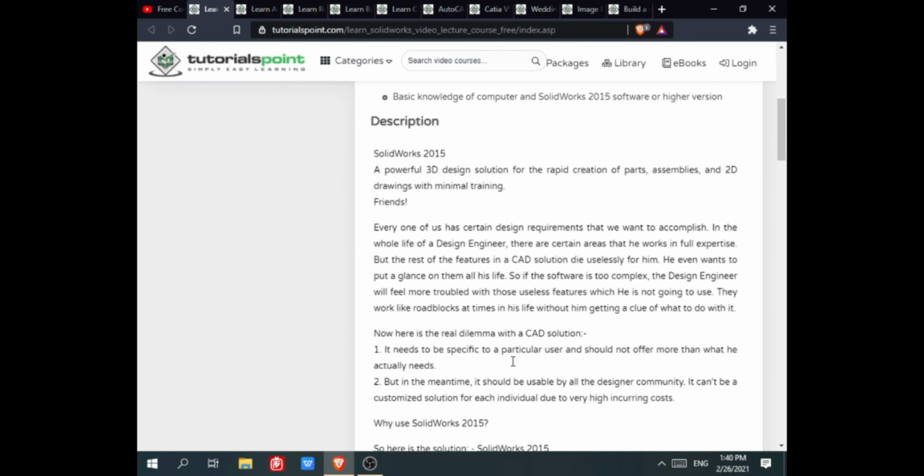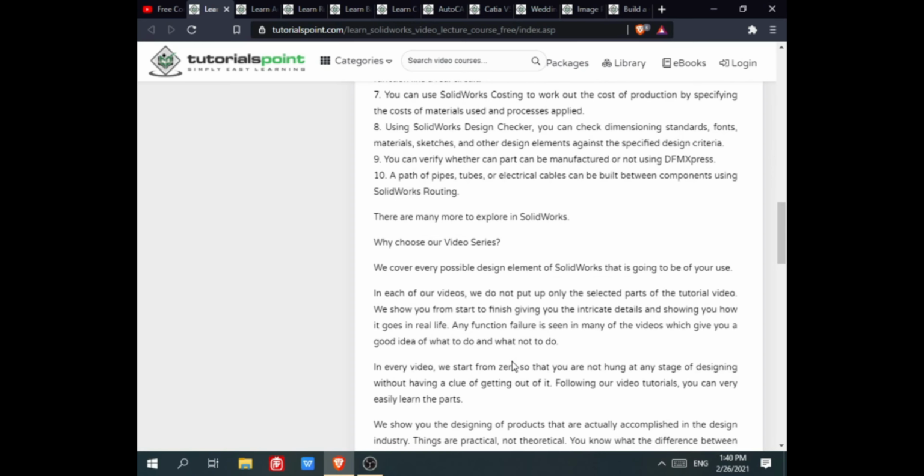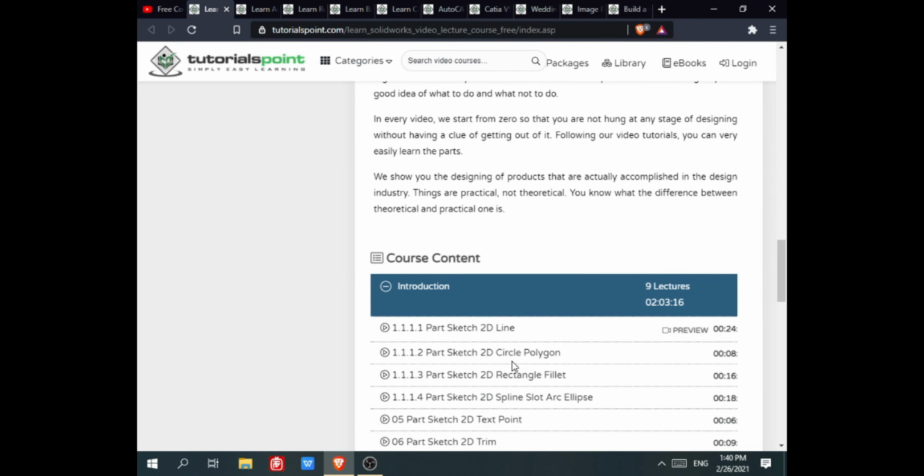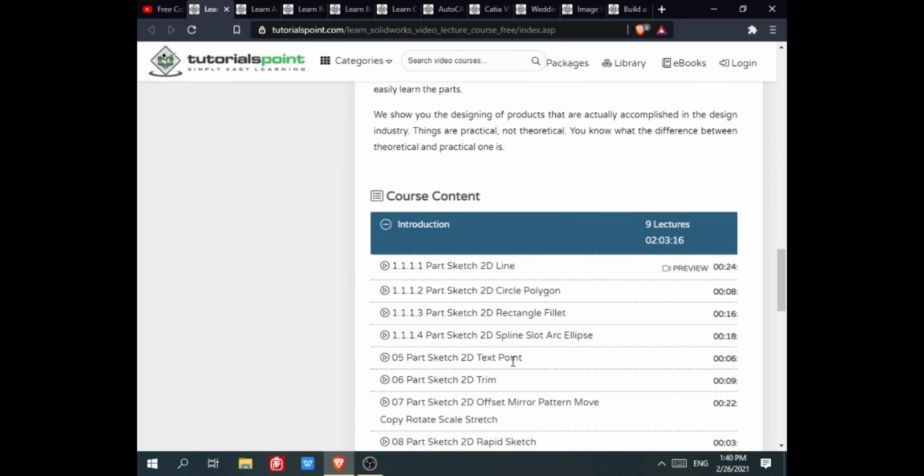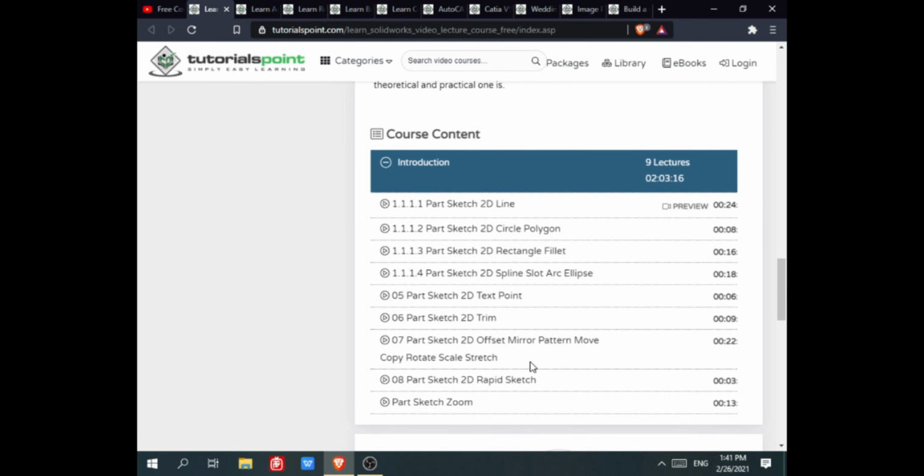Here you can see the description of the course. Here you can see the course content. In this, you will learn Sketch 2D line, Sketch 2D circle, polygon, Sketch 2D rectangle, fillet, Sketch 2D spline, slot, arc, ellipse, Sketch 2D text, point, Sketch 2D trim, Sketch 2D offset, mirror, pattern, move, copy, rotate, scale, stretch, 2D rapid